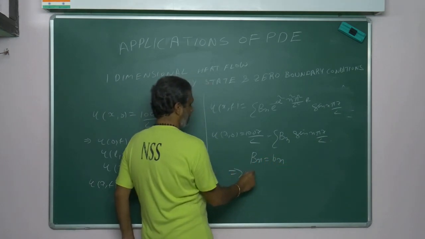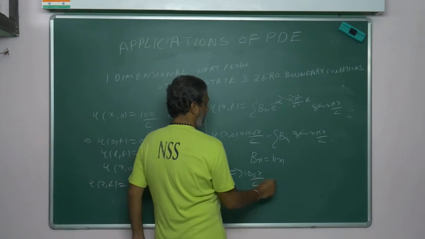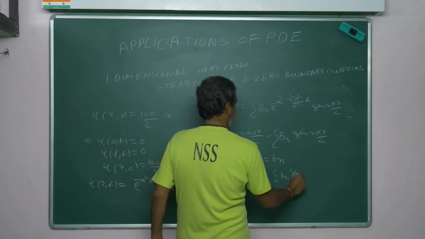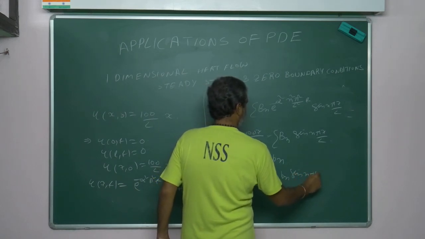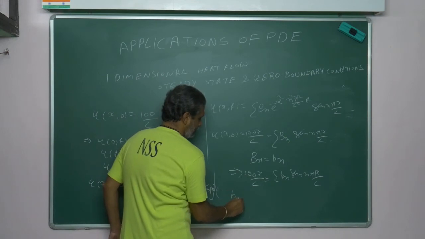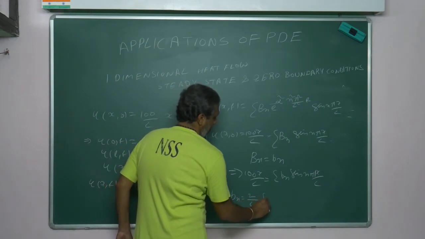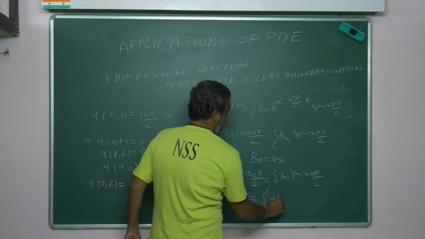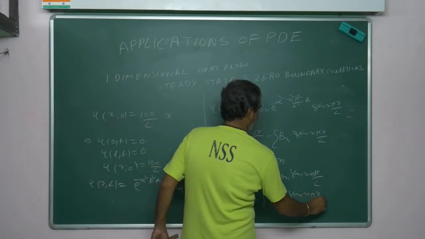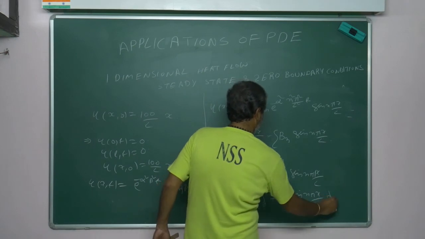Then this becomes 100x by L is equal to small bn sin n pi x by L. Then what will you get? Bn is equal to 2 by L, integral 0 to L of f of x sin n pi x by L dx.